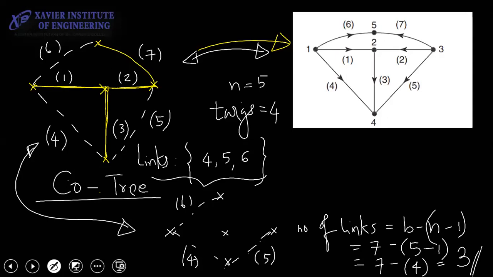So there are 2 formulas that we are doing this morning. One is n minus 1 and one is b minus n minus 1, जिसको हम b minus n plus 1 भी लिख सकते हैं. So I am just generalizing it now. If there are n nodes, you tell me what is n minus 1?